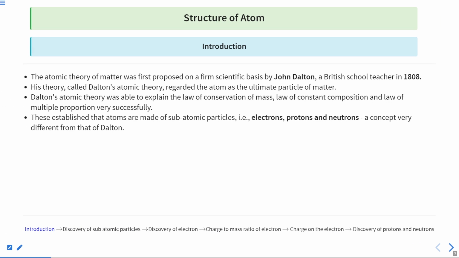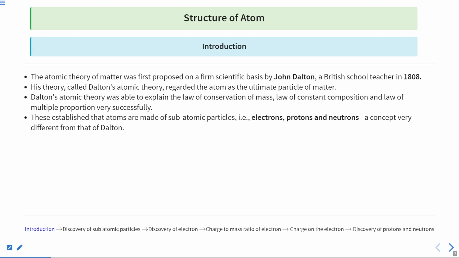The atomic theory, as I have told, was first given by John Dalton, a British school teacher, in 1808, and his theory was called Dalton's atomic theory. He called the atom the ultimate particle of matter. Ultimate particle means it is the last particle you can think of. If you go on cutting an element again and again, after some time you will reach a point where you cannot cut it further, and that last particle we call the atom.